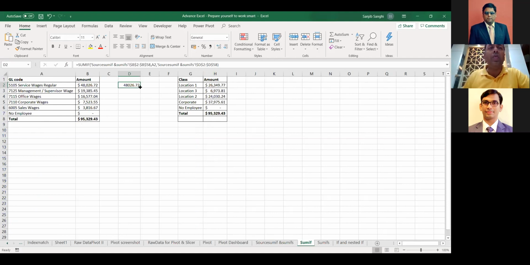And now if I copy this, see the beauty. Then the question will come, well, filter with subtotal is very easy. Why at all we will use SUMIF? Well, filter will do one at a time. So you take one condition, you do, and then you get the formula. If you want a situation like this where you have multiple codes and you want this formula to be copied, this is more of a formula. You can simply drag and drop over here, and then you can get a total for this.